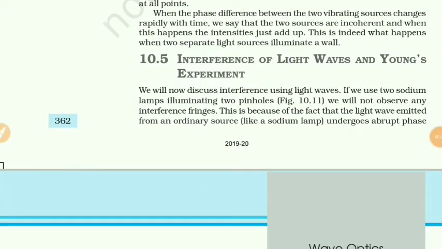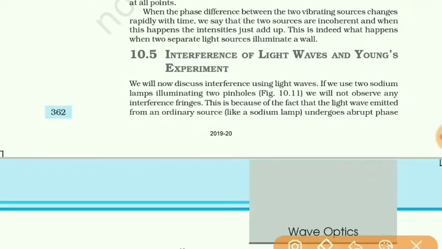Hello students, in our last lecture we studied about interference due to two coherent sources. Now let us study about interference of light waves and Young's experiment.